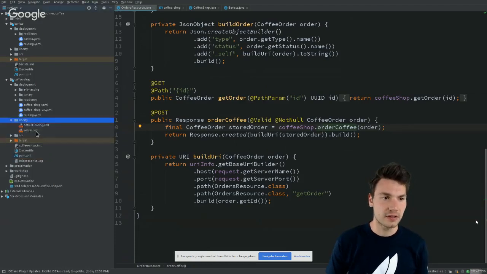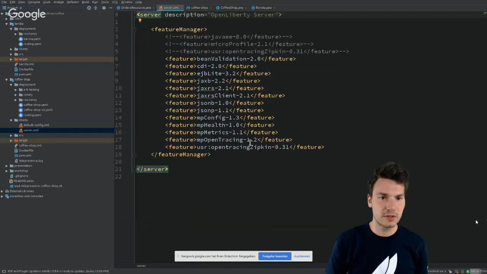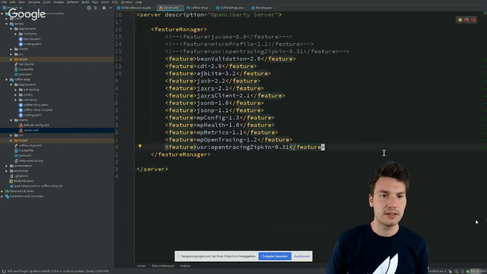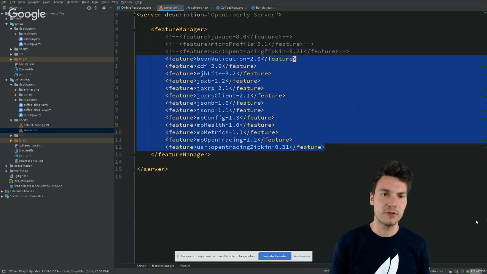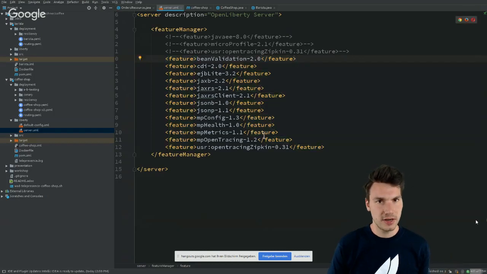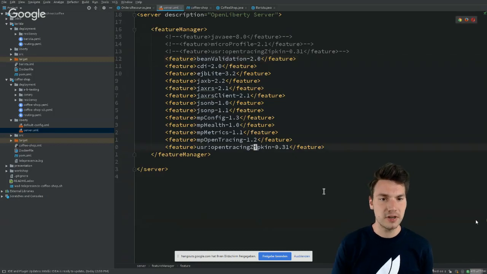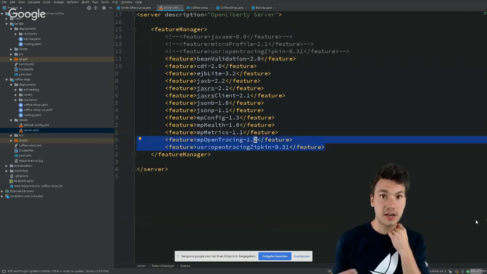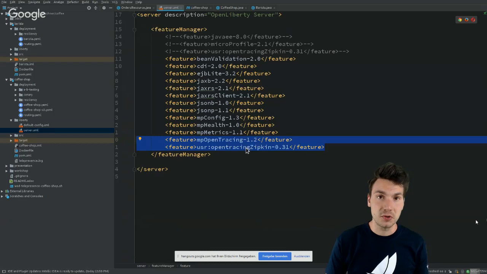How does it work? So this is now Liberty specific. And what I'm doing here is I configured my running Liberty with these features that I can use. So this is now a little bit optimized version that is a little bit more verbose. I can say, okay, I use specifically these features here in my running runtime. So that is optimizing my runtime a little bit. And what is the interesting part here is actually these MicroProfile Open Tracing and a Liberty specific Zipkin implementation of that.